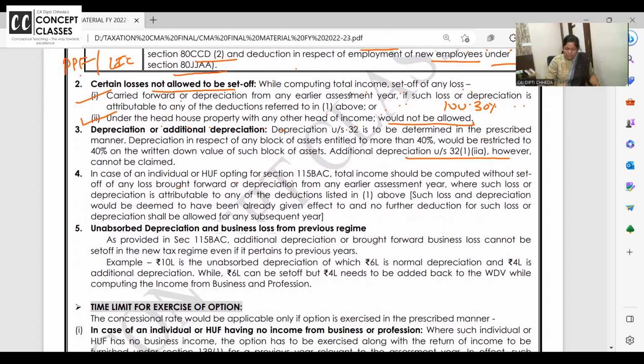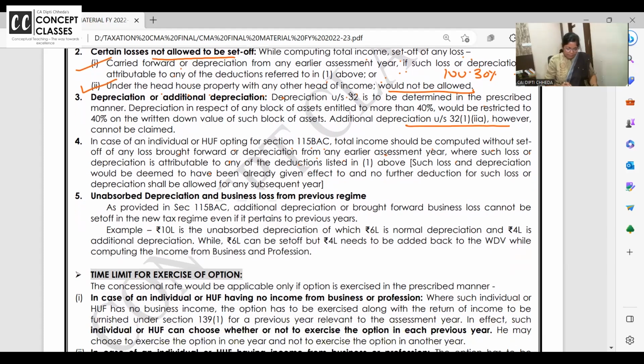In case of individual or HUF opting for 115 BAC alternative or new tax regime, total income should be computed without set off of any loss brought forward or depreciation from any earlier years, where such loss or depreciation is attributable to any of the deductions. So such loss or depreciation would be deemed to have been already given effect to, and no further deduction will be allowed. Are you getting? If there is brought forward business loss because of depreciation, allowed. Additional depreciation, not allowed.